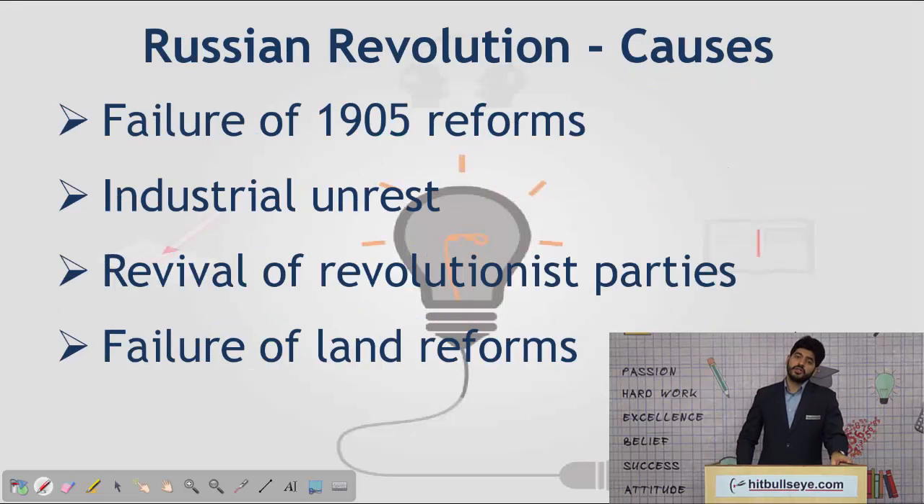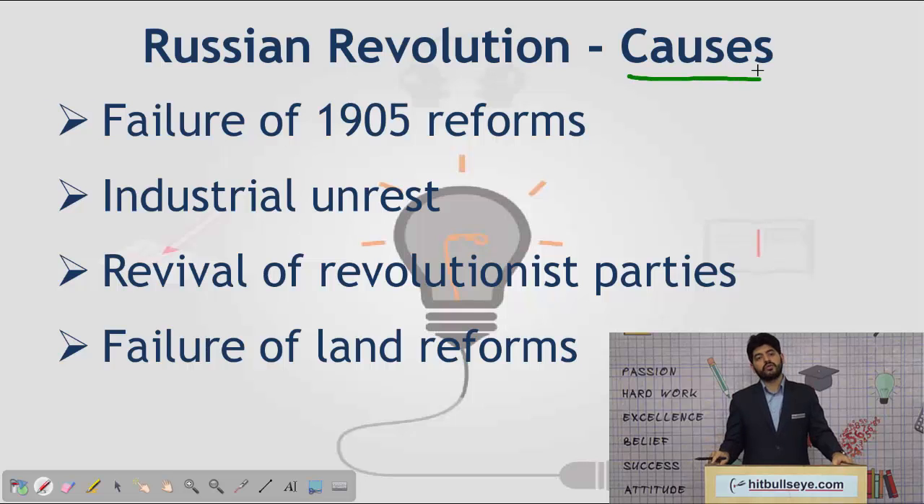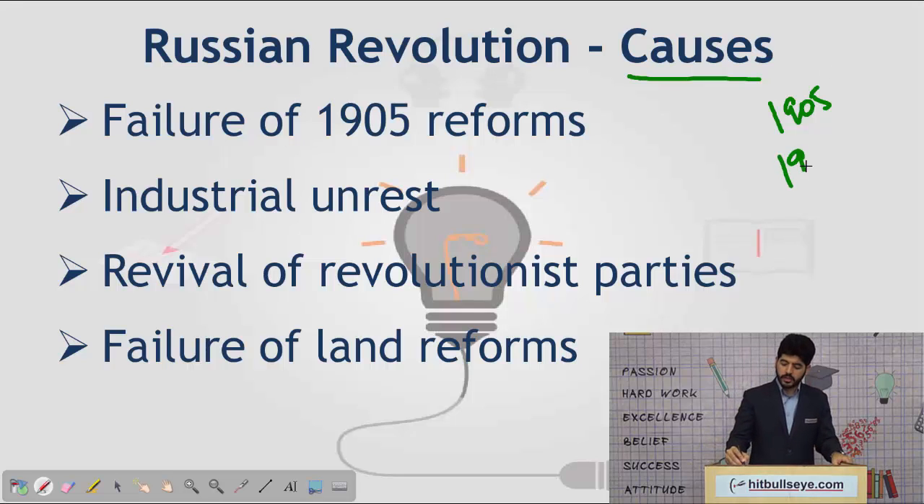After the French Revolution, the major revolution that had happened in the world was the Russian Revolution. So while discussing the Russian Revolution, let us discuss what the causes were which led to it. In the Russian Revolution, we have to keep in mind that there were various stages. Stage 1 was a mini revolution in 1905. And stage 2 was the main revolution that we are going to talk about, which happened in 1917.